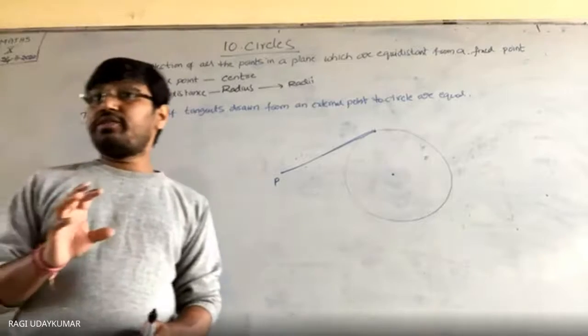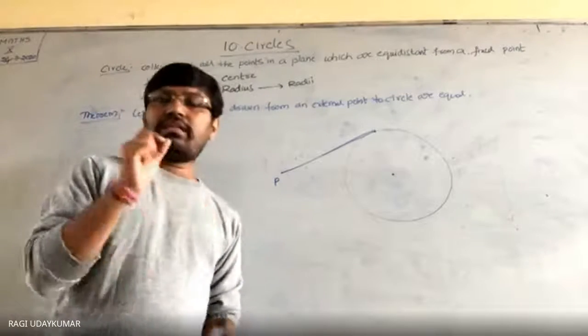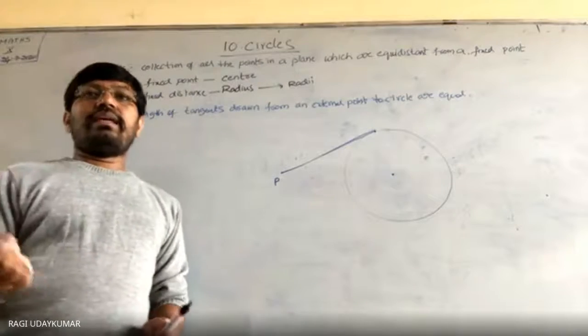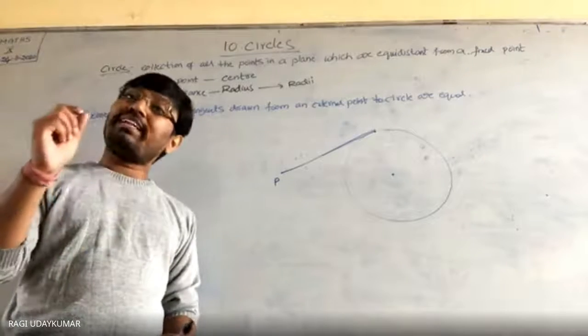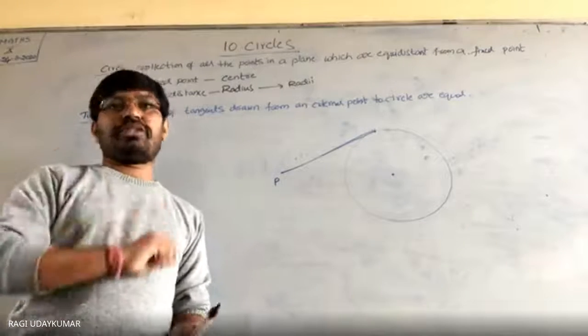So length of the tangent is separately defined. Length of the tangent is nothing but the distance from an external point to the point of contact. From the external point to a point of contact, how much distance there is, that is called the length of the tangent.